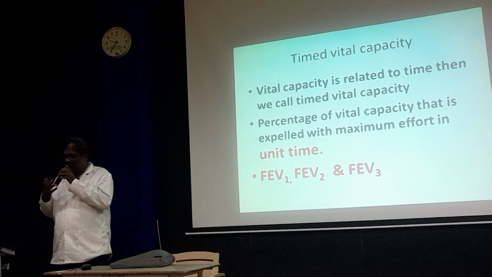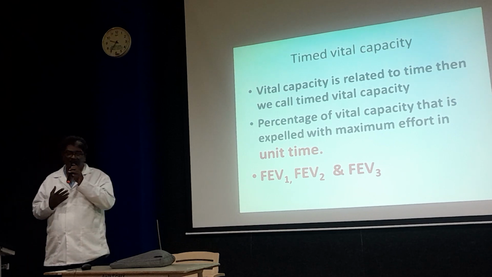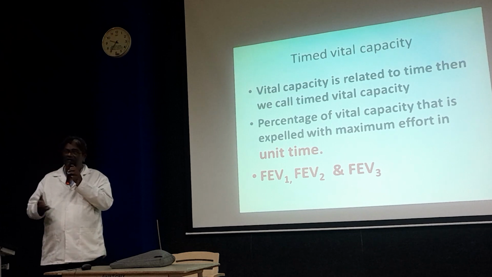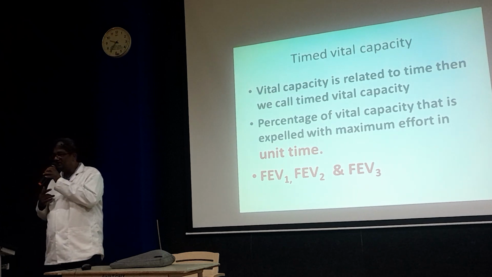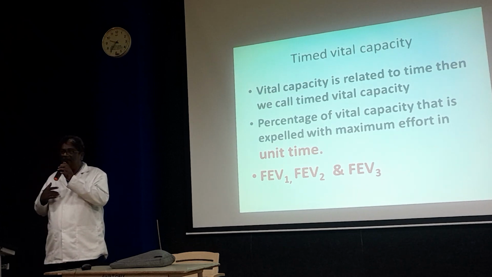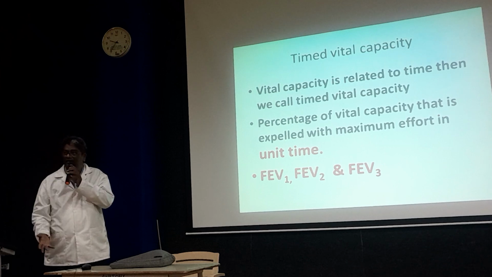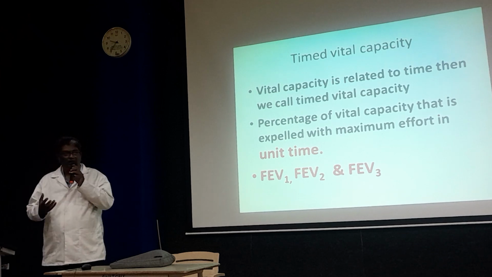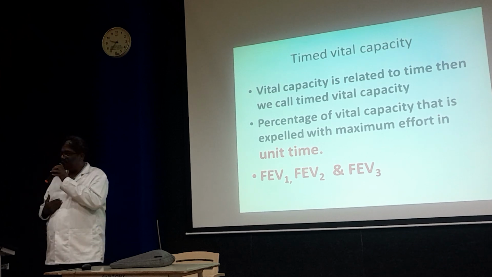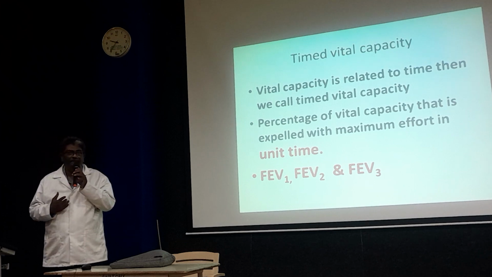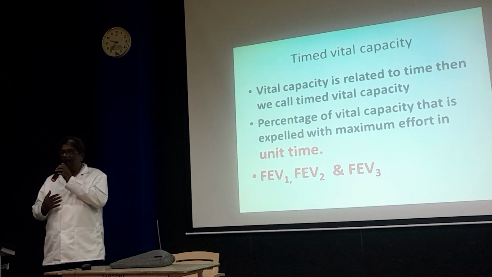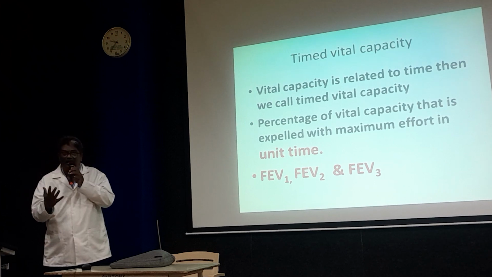How can this test be done? After a quiet inspiration, the air is forcefully expelled out.